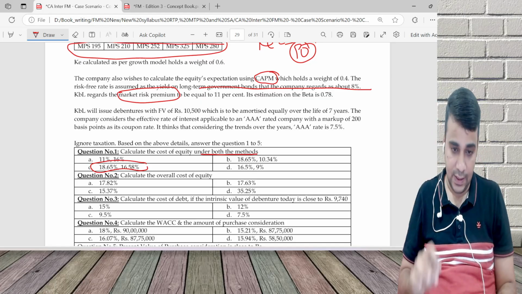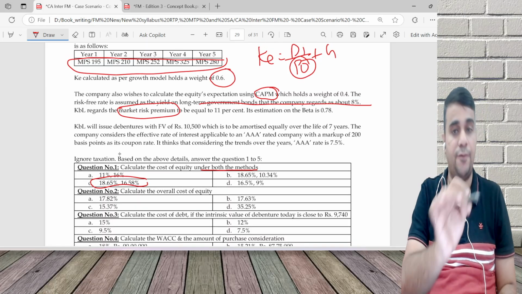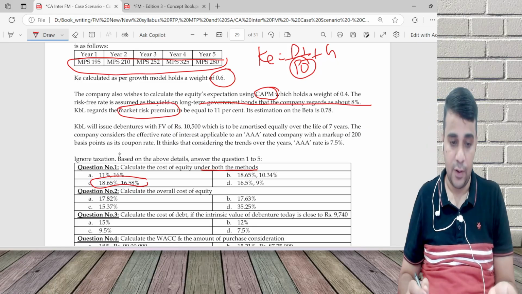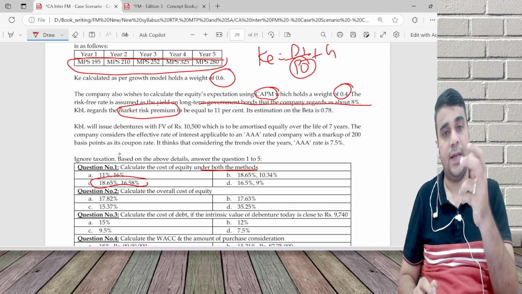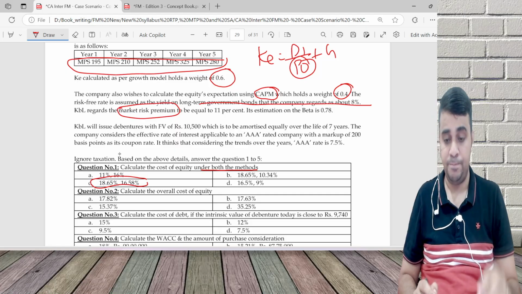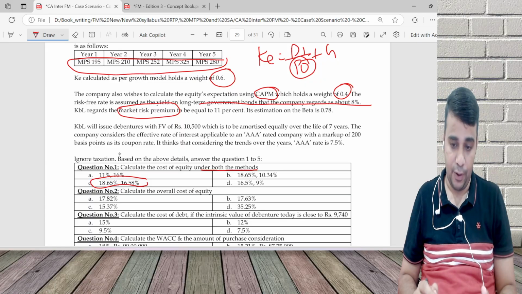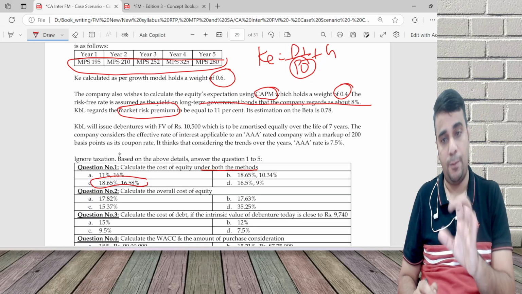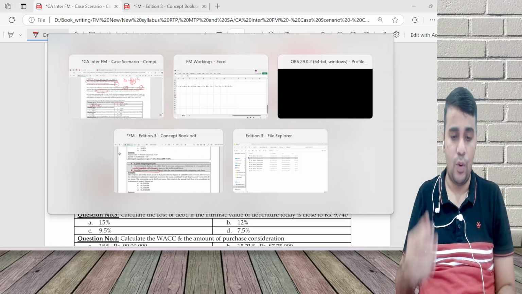Now they're saying overall cost of equity. For that, first formula has a weight of 0.6. Second formula obviously will have a weight of 0.4. Cost of equity has two different formulas. First formula said 18.65. Second formula said 16.58. First formula we will do into 0.6, second formula into 0.4, and I'll get an overall cost of equity.